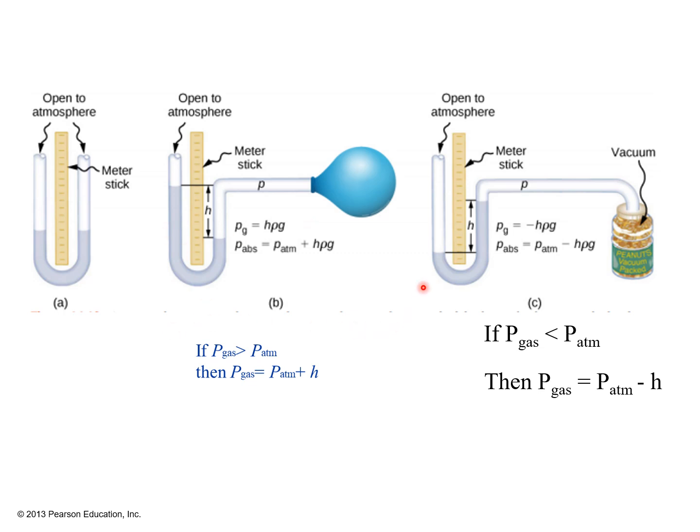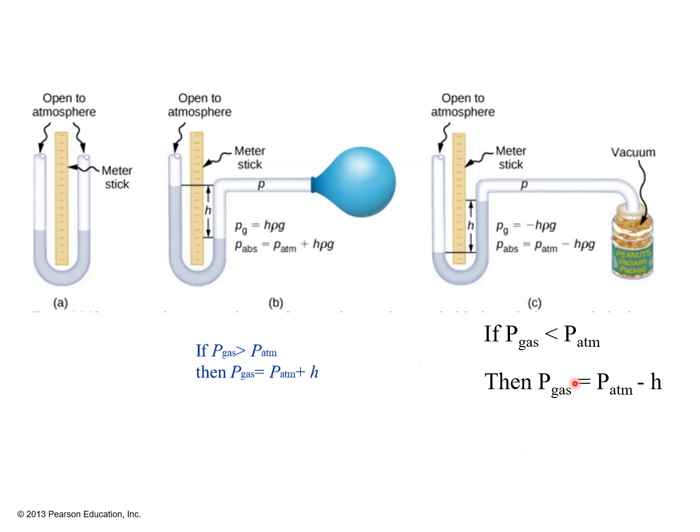Okay, so if the pressure of a gas is higher or bigger than the pressure of the atmosphere, the pressure can be calculated by using this formula. The pressure of gas is equal to the pressure of atmosphere plus the height. The height means from this mercury to this mercury. So you can see the symbol is here. This is the difference of the height between the open and closed parts.